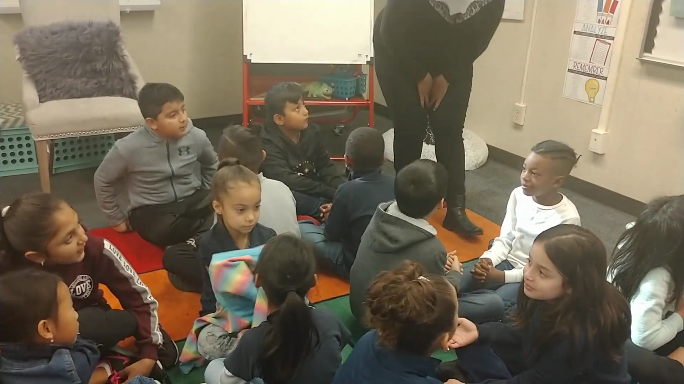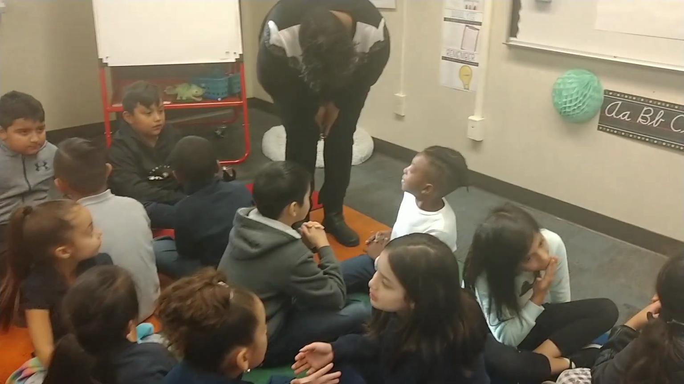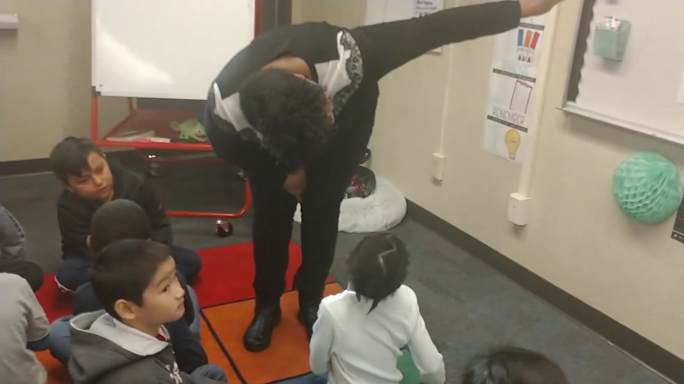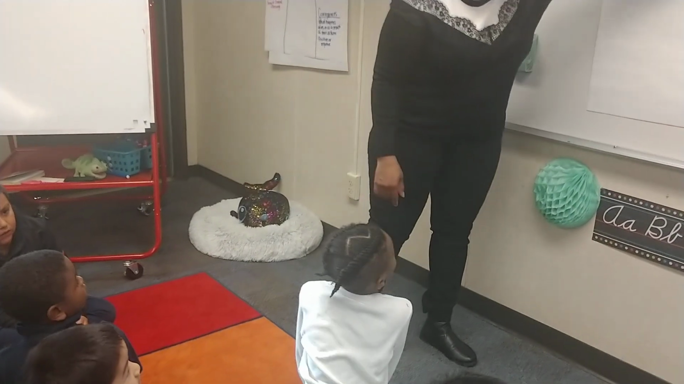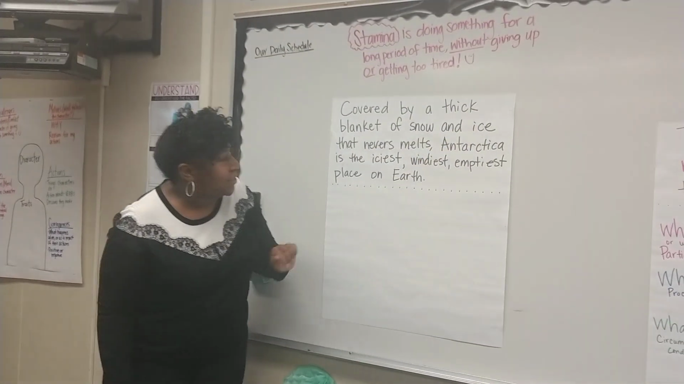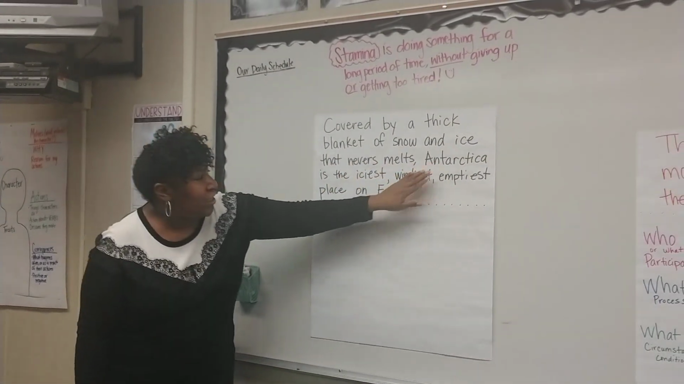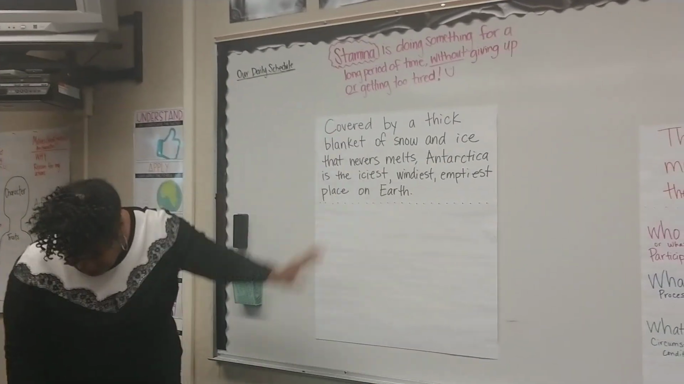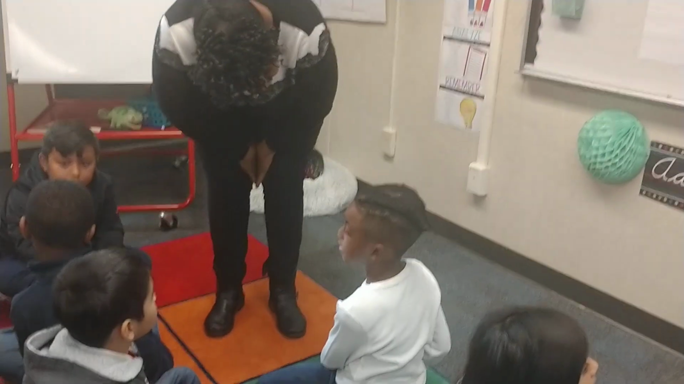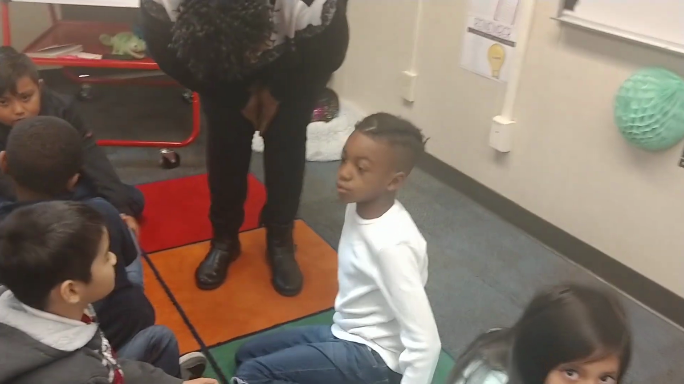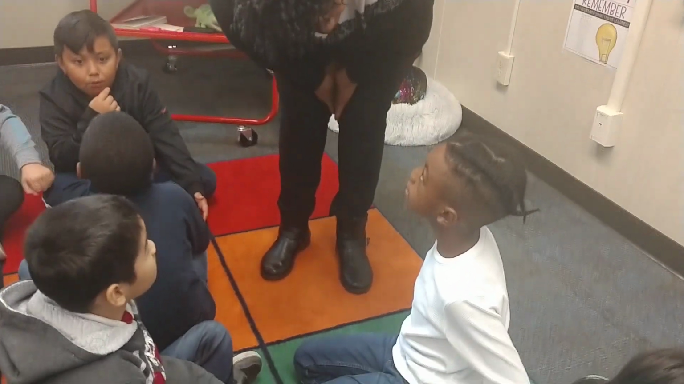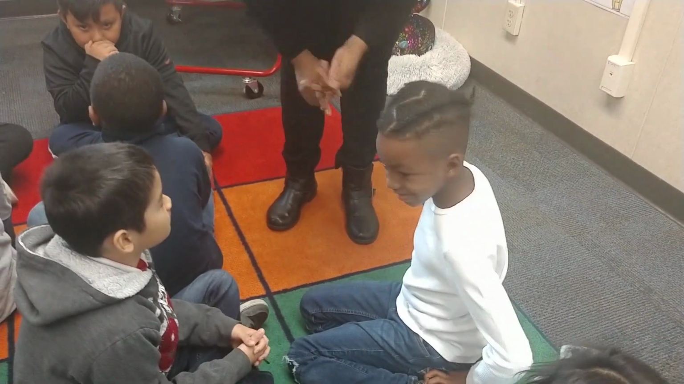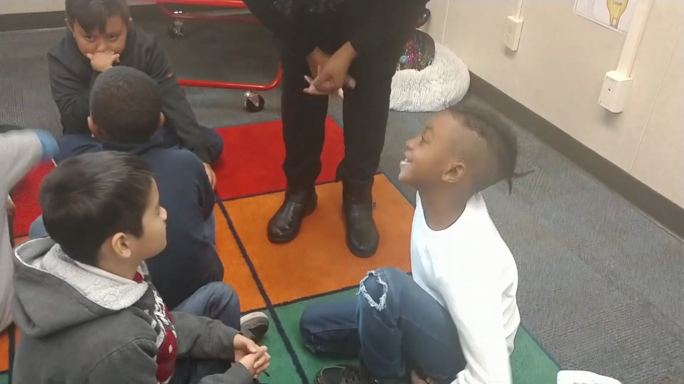Okay, so what are all the parts of the sentence? So let's look at the sentence. It says, covered by a thick blanket of snow and ice that never melts, Antarctica is the iciest, windiest, emptiest place on Earth. So this is the sentence that we're trying to unpack. So what's the sentence about? What is the coldest place on Earth? Antarctica? Okay, so we know that it's the coldest place on earth. What else do we know?